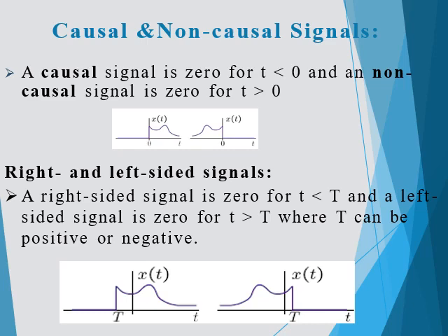Usually we say that if we have the left hand side, we can say it is causal, because it has the present and past. If it is the right hand side, we have the future. So whenever we have a future, for example, if you give some inputs to the signal and it varies with the past value or a future value as well as the present value, then we can say it is non-causal.